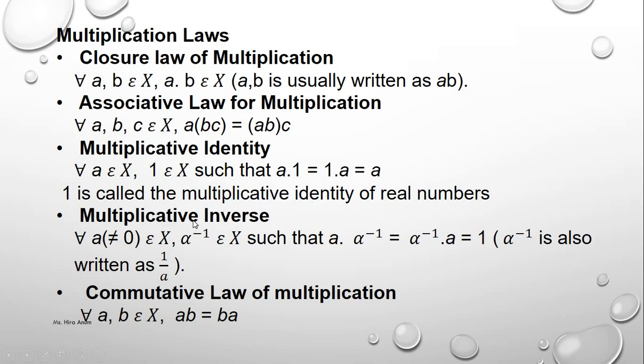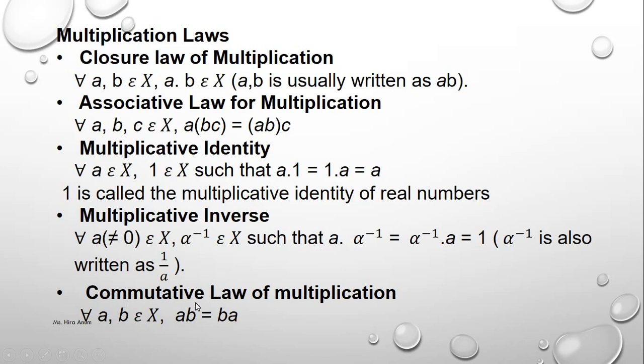Multiplicative inverse: A dot 1 over A, the power will change, or say 1 over A, and it makes 1. Then the inverse property holds. Like if A equals 2, then 1 over 2 times 2 equals 1. This is how it becomes the inverse.